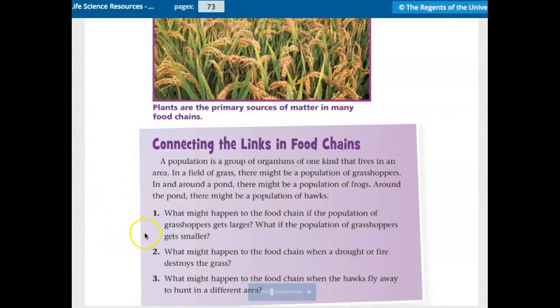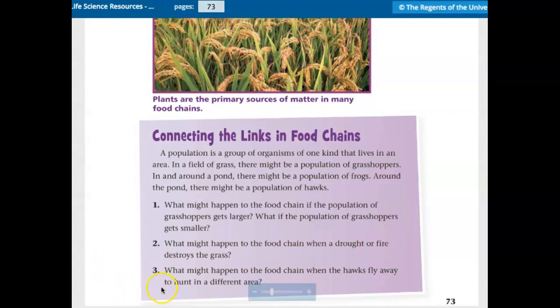What might happen to the food chain if the population of grasshoppers gets larger? What if the population of grasshoppers gets smaller? Type your response. What might happen to the food chain when a drought or fire destroys the grass? Type in your response. And what might happen to the food chain when the hawks fly away to hunt?